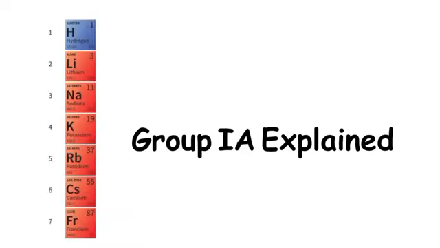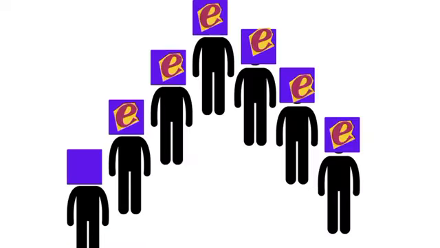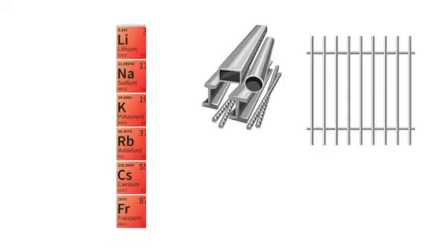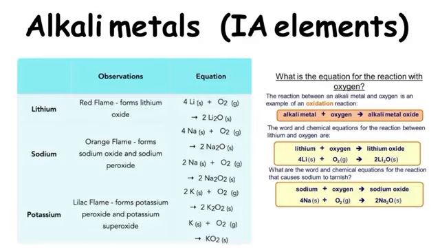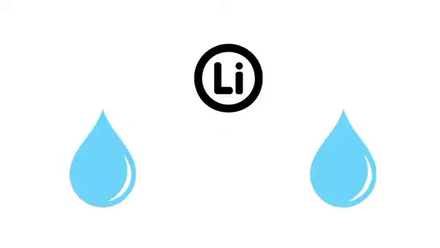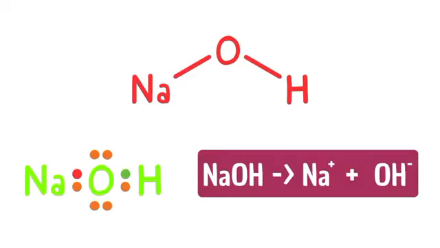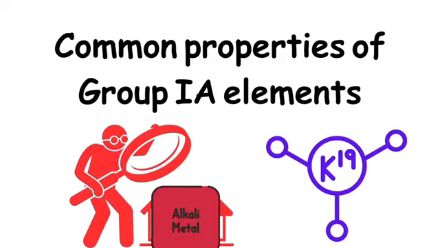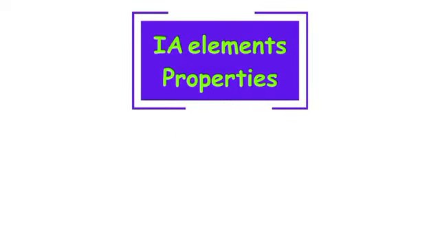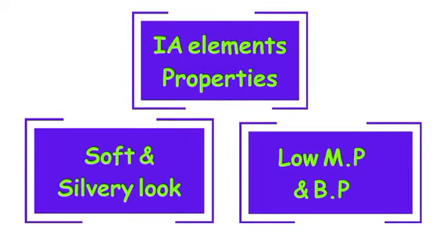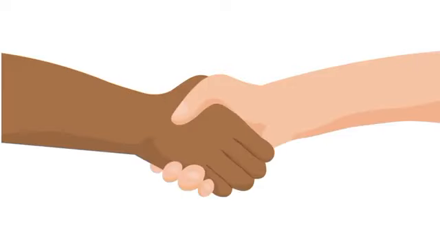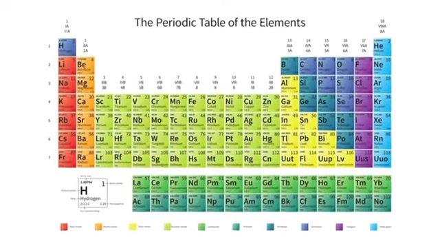Group first A, they contain one valence electron. All are metals except hydrogen, which is a non-metal. First A elements are called alkali metals. The term alkali is associated with those elements which form a strong basic solution with water. Some common properties of first A elements include low melting and boiling points. They are soft and have a silvery white look and are also known as the most reactive elements in the periodic table.